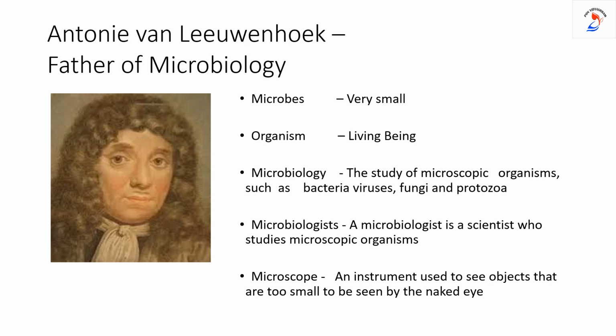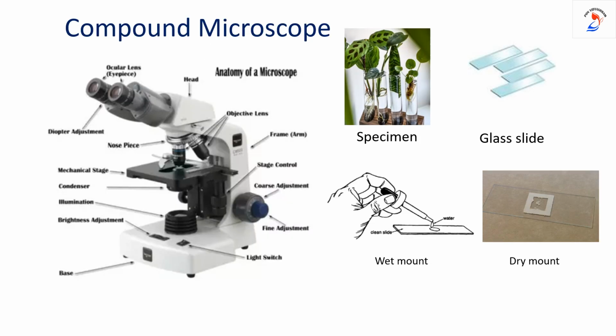The science which deals with the study of microorganisms is called microbiology. The scientists who study microorganisms are called microbiologists. Antony observed living cells with the help of a microscope. What do you mean by microscope? A microscope is an instrument which is used to observe small objects by forming their magnified images.